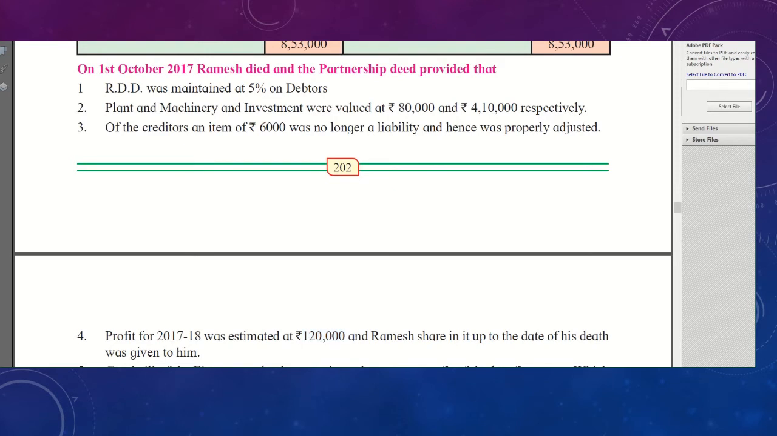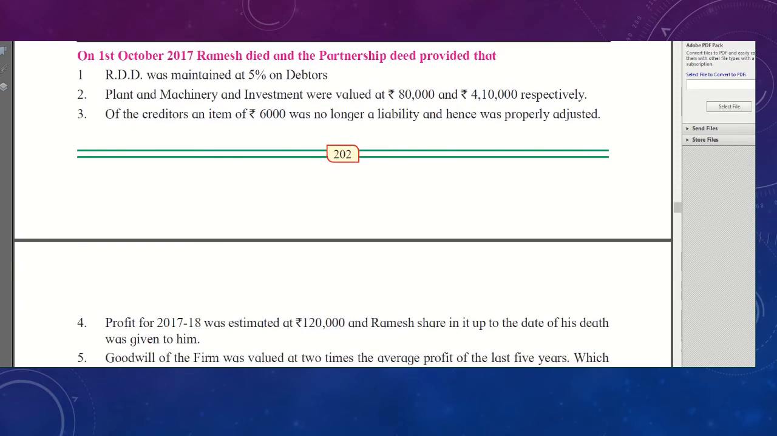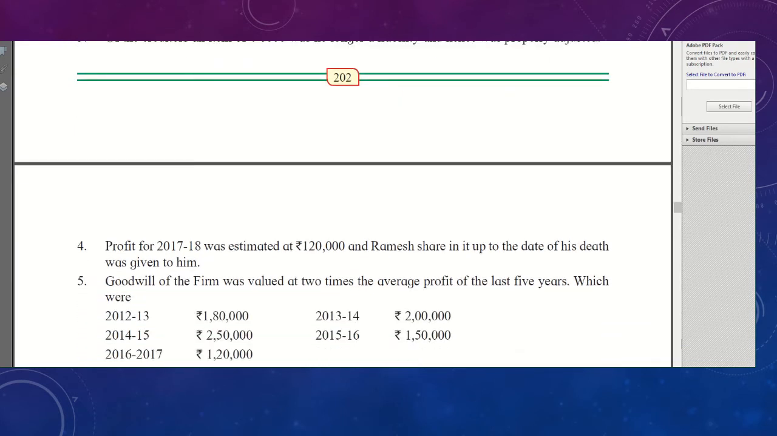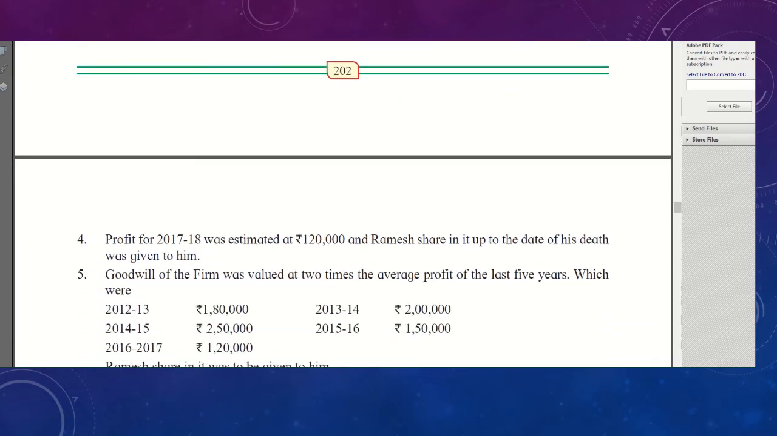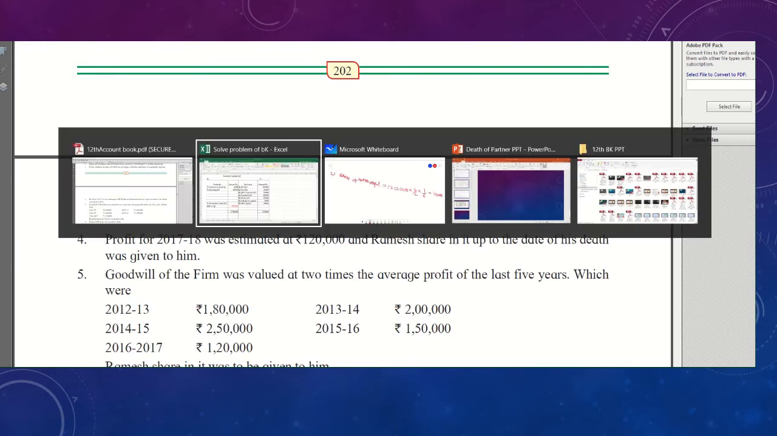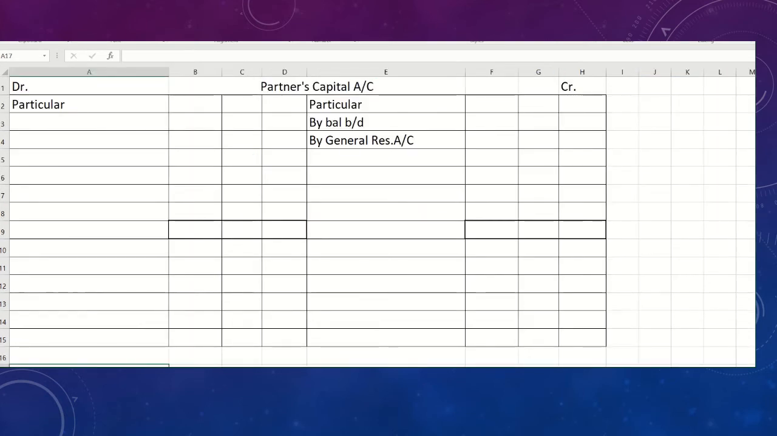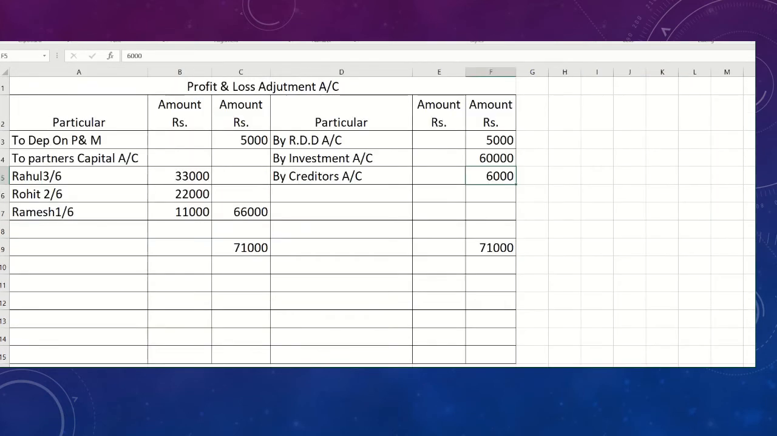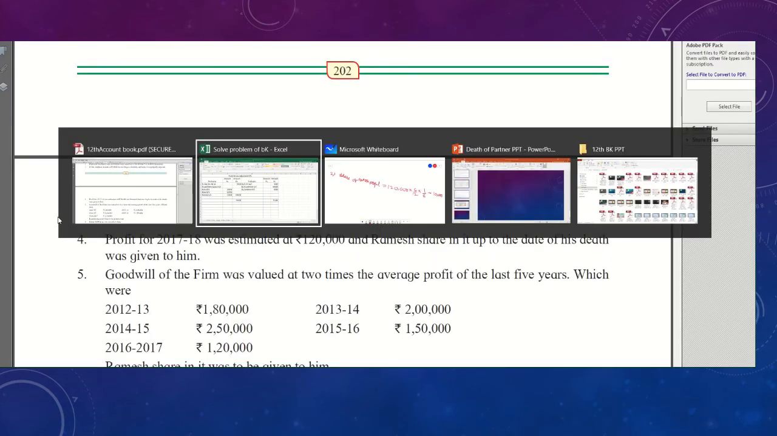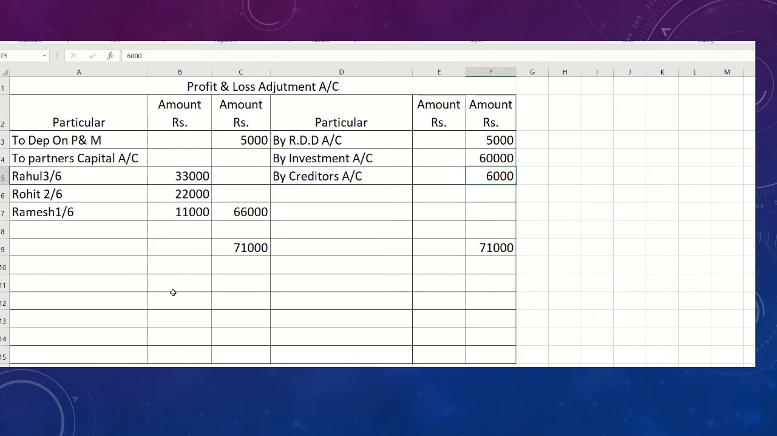Adjustment number 5. We have done adjustment number 4. Now we have to write the adjustment for adjustment number 4. So here, profit and loss adjustment account we have written, and sorry, Ramesh capital account. And then, okay, now students,